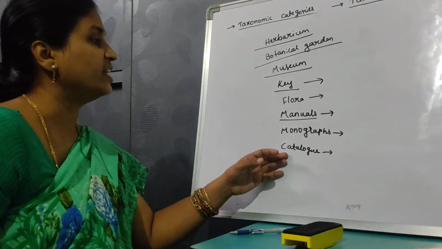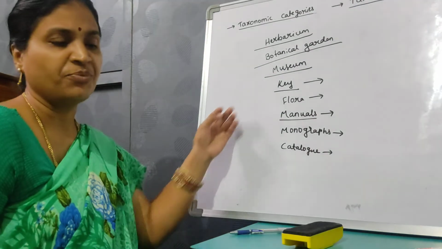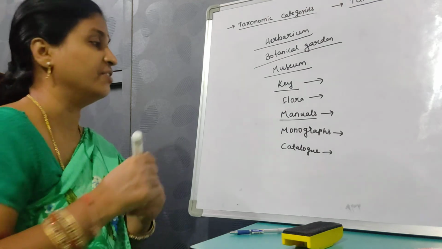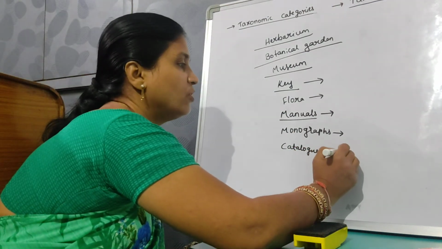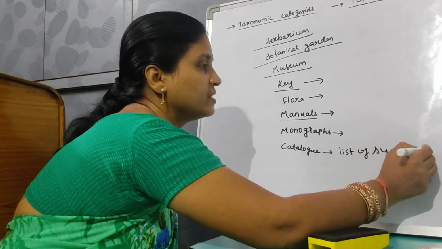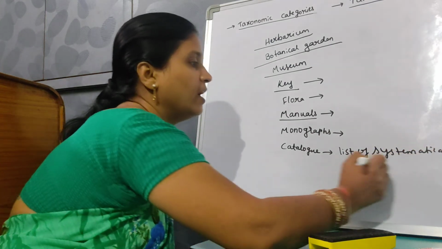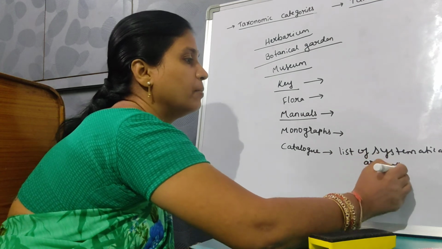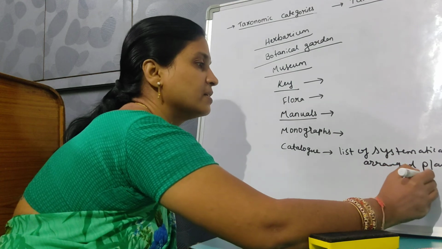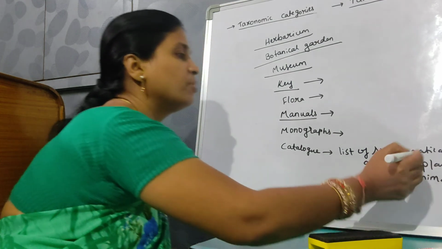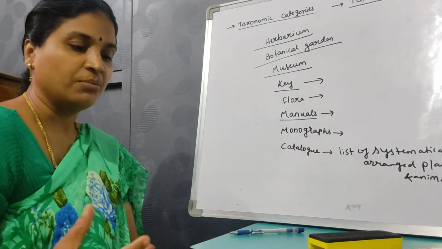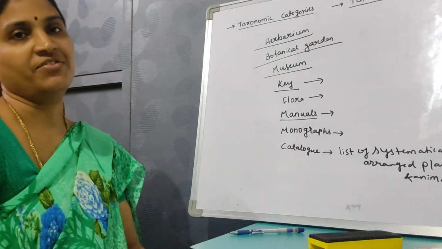It is a list of systematically arranged plants and animals that gives a brief introduction, a brief identification, to help in their identification.